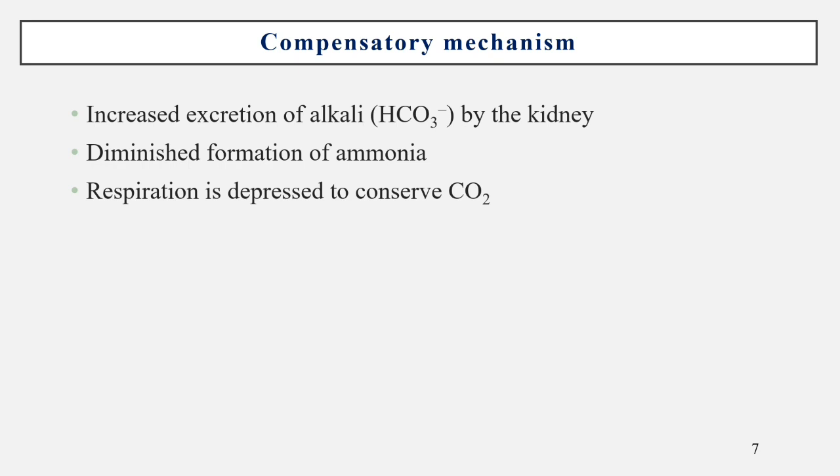Compensatory mechanism: metabolic alkalosis is compensated by increased excretion of alkali, that is bicarbonate, by the kidneys and diminished formation of ammonia, and respiration is repressed to conserve carbon dioxide. These are the compensatory mechanisms for metabolic alkalosis.